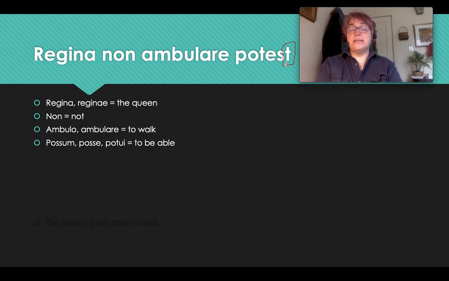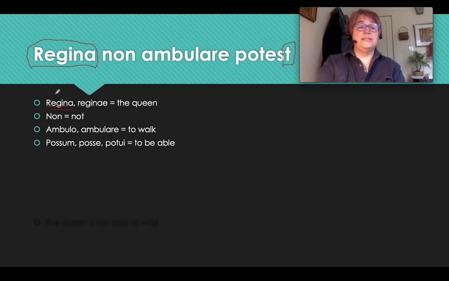But instead of using he, she, or it as the subject, I'm going to use the noun Regina as my subject. Remember that when the noun in the sentence looks the same as the first word of the noun on the vocabulary list, this is its subject form. This is its subject. So Regina non potest.